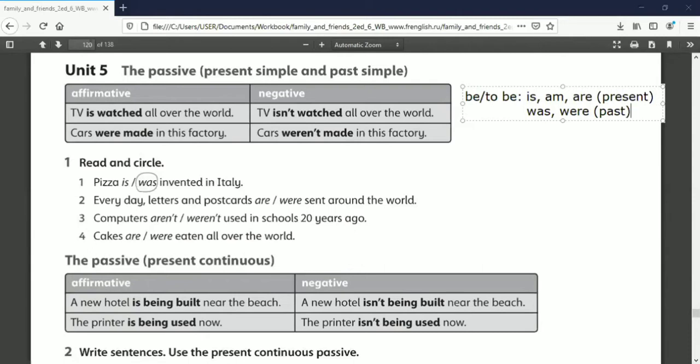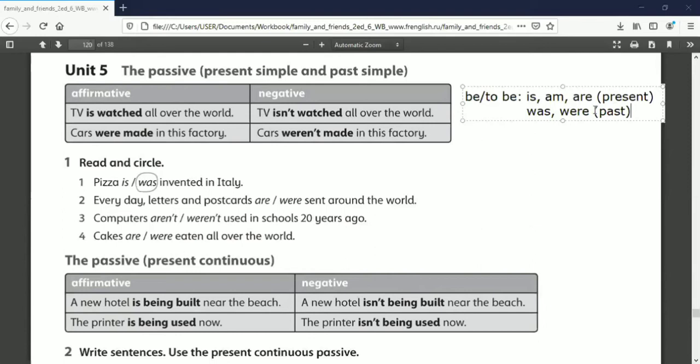Now, how to differentiate between the present and the past? Okay, you can see it from the time markers. For example, number 1, pizza was invented in Italy. Okay, in here, we use past simple was.